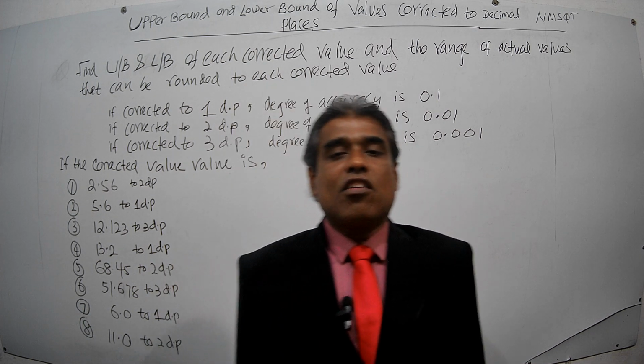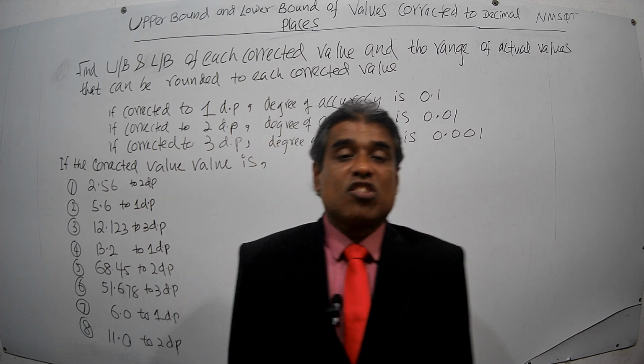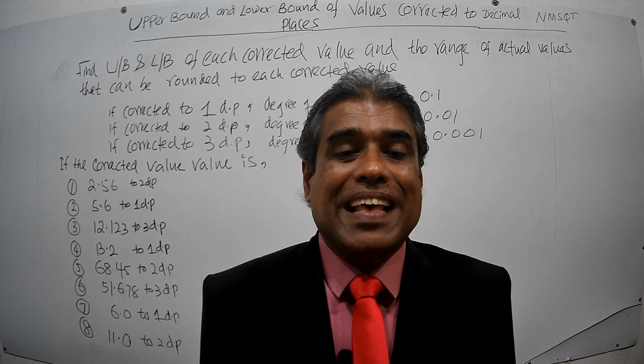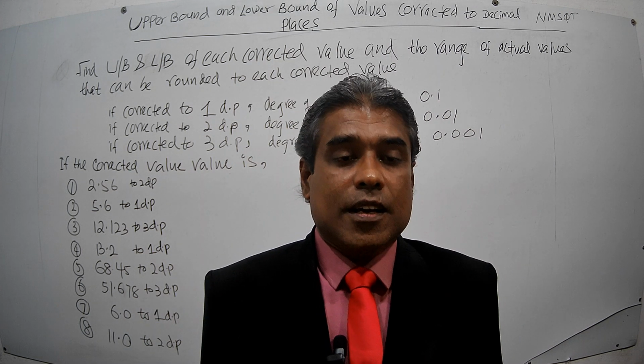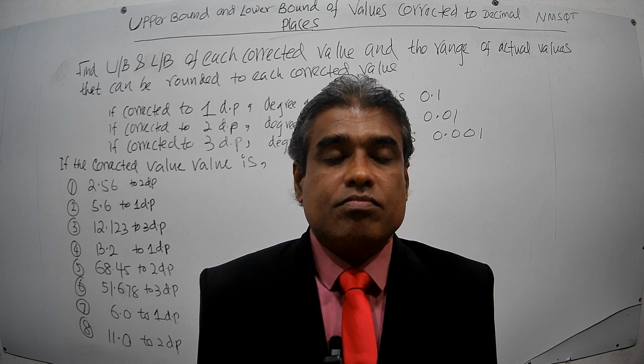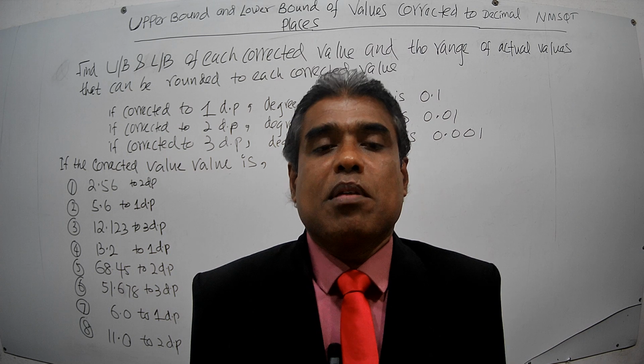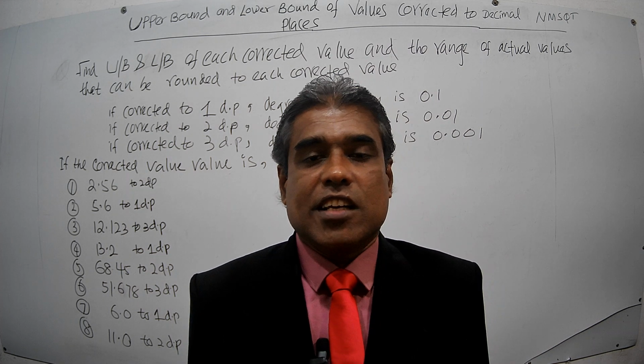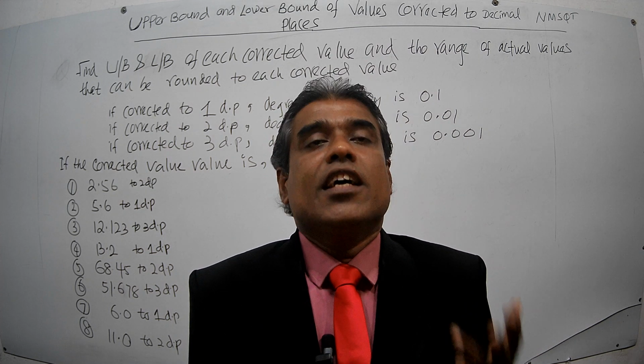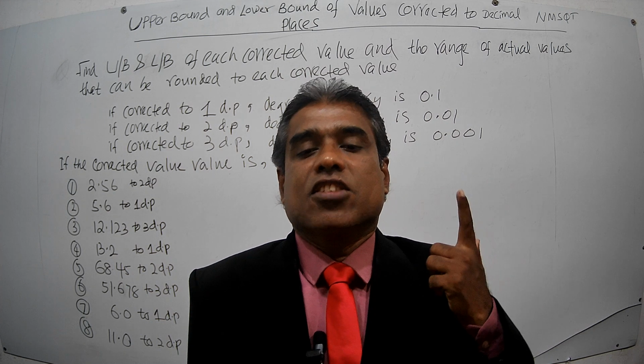In the previous video we discussed some simple examples, to find the upper bound and lower bound of numbers corrected to the nearest unit, nearest 10, nearest 100, and nearest 1000.